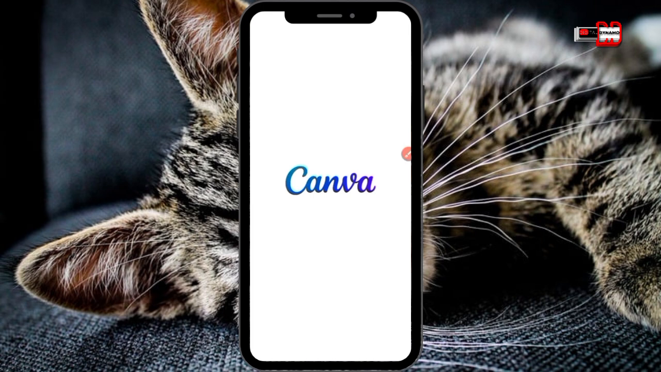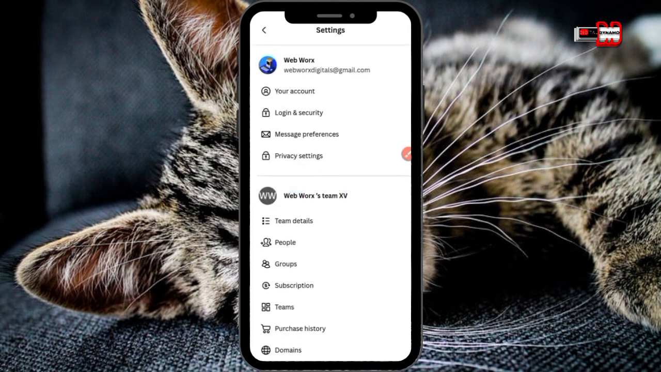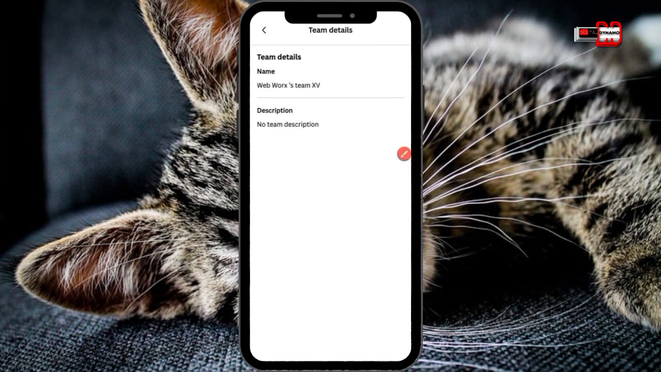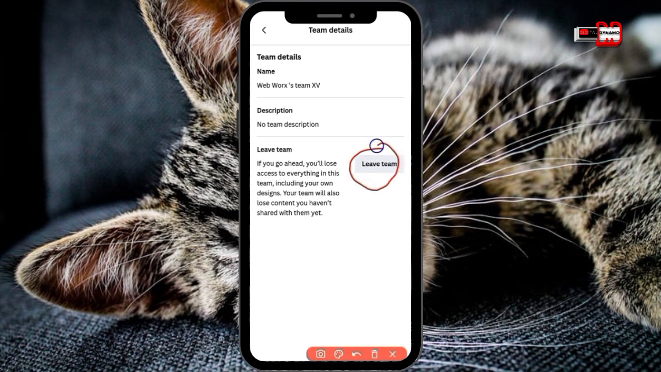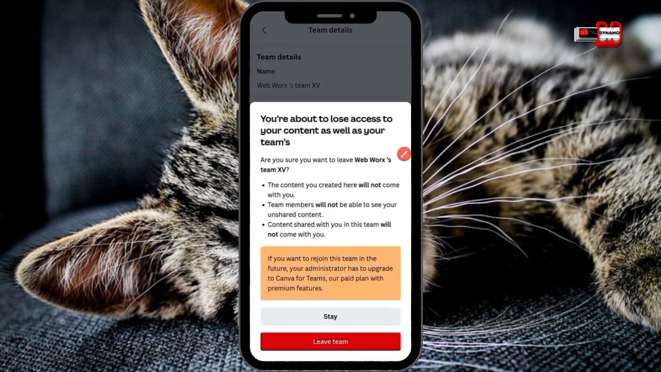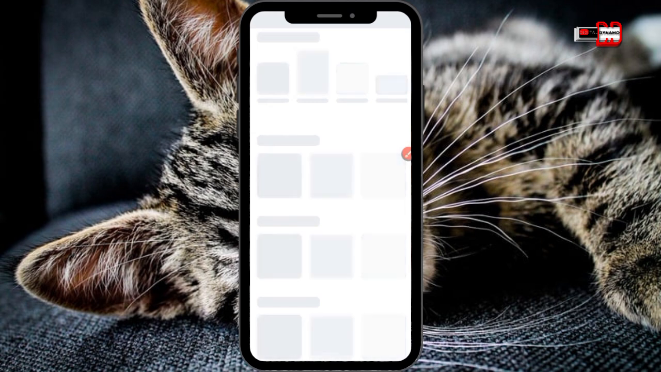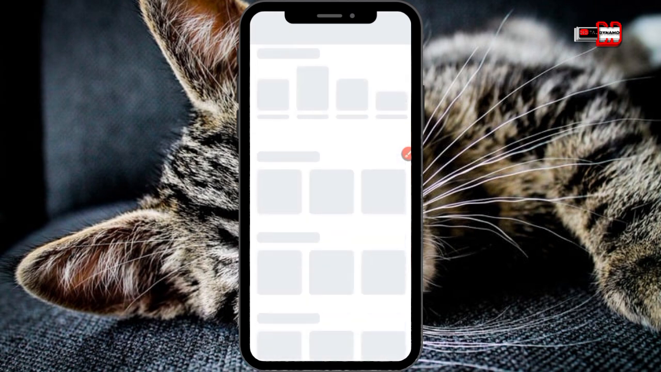When you click on settings, it's going to take you to where you see the team details. Here you tap on team details. You wait for it to load, then you see leave team. This is where you can leave the team. Just click on leave team and then you leave the team. Before you leave the team, make sure you've exported your project. That's number one. Number two, make sure that you don't want to actually use the team anymore, and that maybe the team subscription has expired.